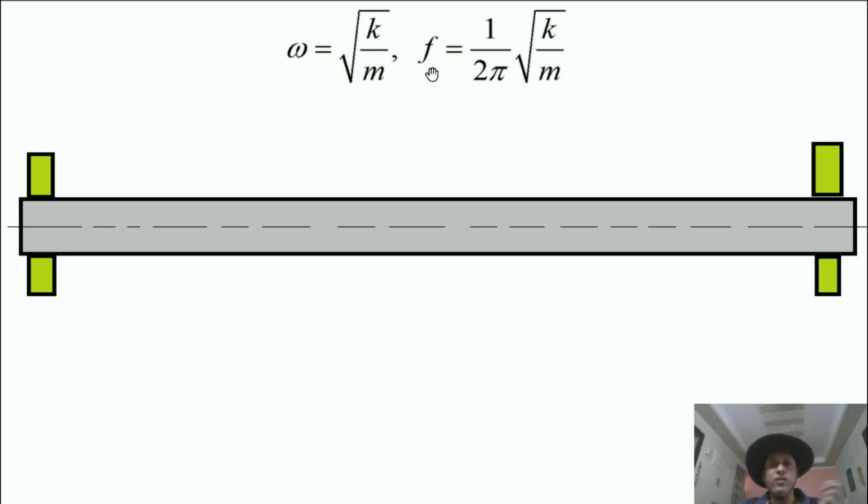We know that the angular frequency is given by root k by m, where k is the spring constant of the shaft and m is the mass. And the frequency is 1 by 2 pi root k by m, which means in cycles per second. And this is the angular frequency.